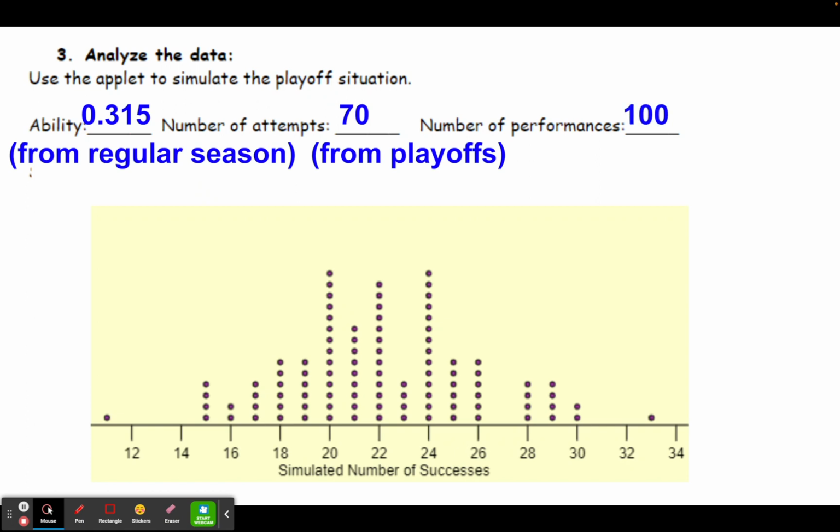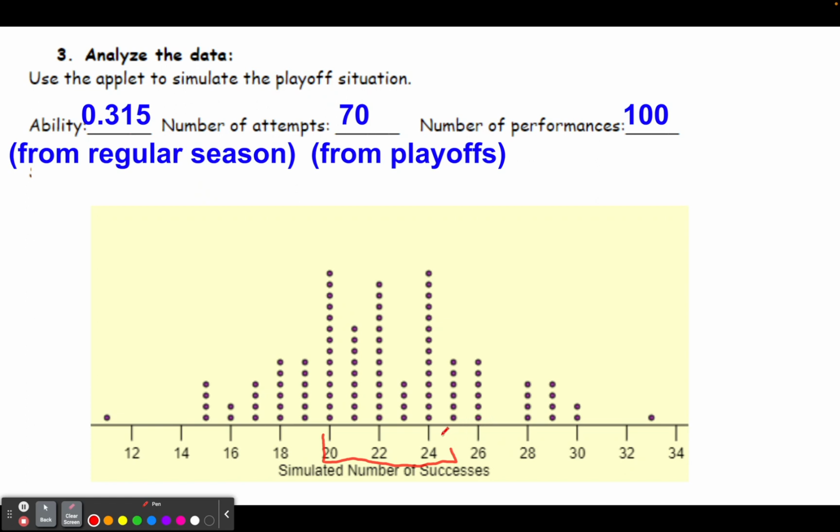And then for number of performances, we're going to put in 100, because we want to do 100 different simulations of these 70 attempts, just so we can get a good idea of what would happen. So from the dot plot that's given in your notes, we can see that if his ability did in fact stay the same, most of the time we would expect him to make between maybe 20 and 24 or 25 three-point shots during the playoffs. That's what we would expect to happen, toward the middle of the graph. As we get to the far ends of the graph, we're getting more into the range of what we would consider to be an unusual performance.